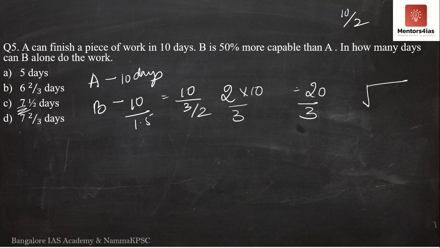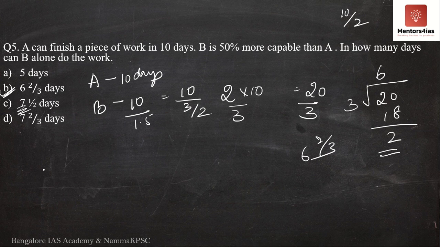So let me try to divide 20 by 3. 3 sixes are 18. I get remainder as 2. Now do I have 6 2 by 3 days? Correct? Of course I have 6 2 by 3 days. Therefore the correct option is B over here. Please don't make the mistake of marking 7.5 days, because it is not just the number of days.